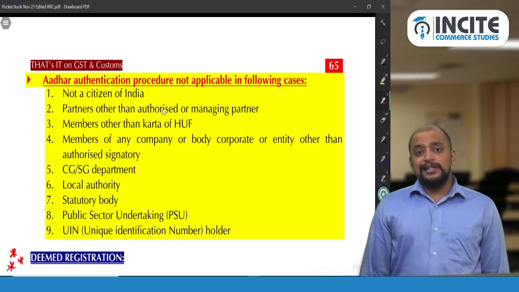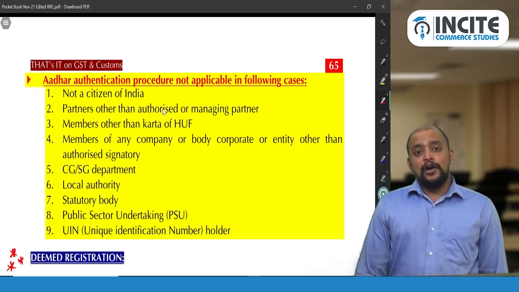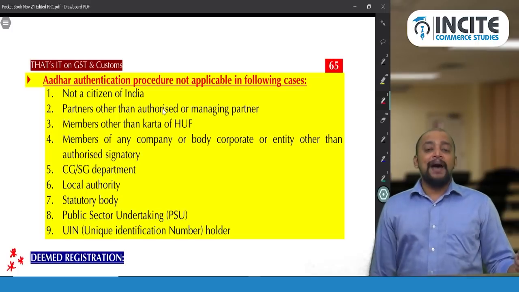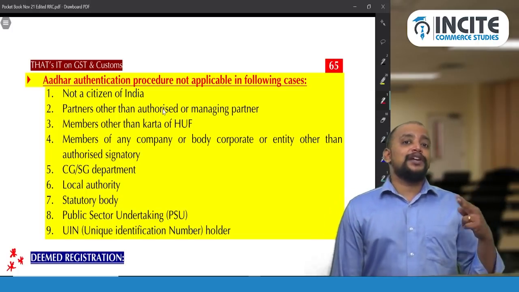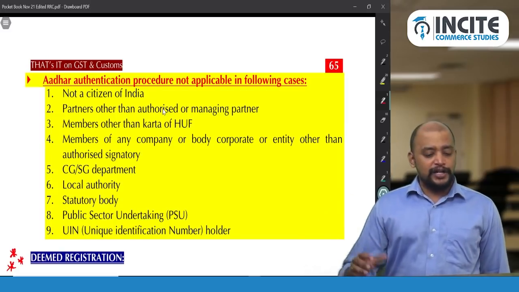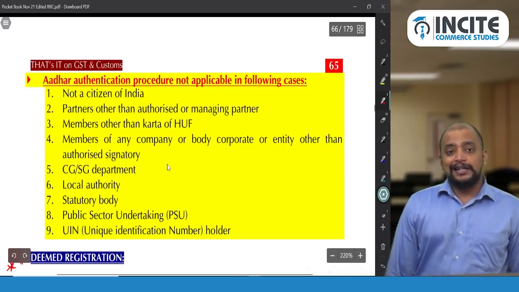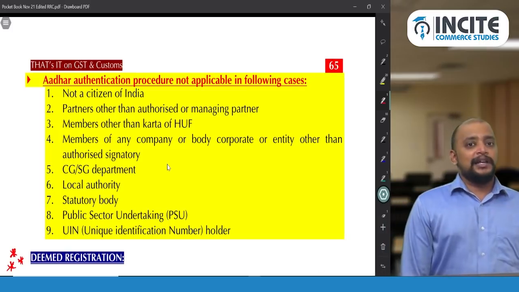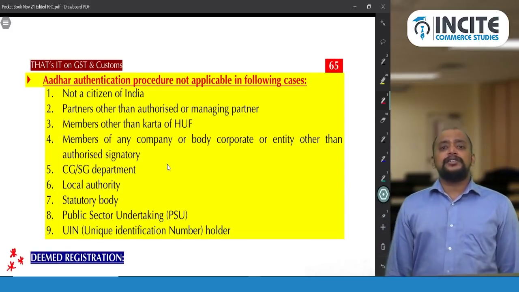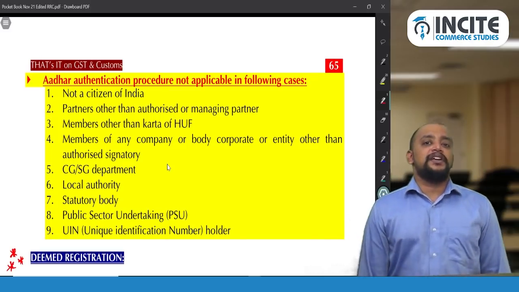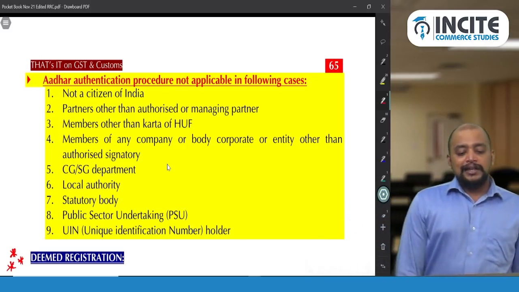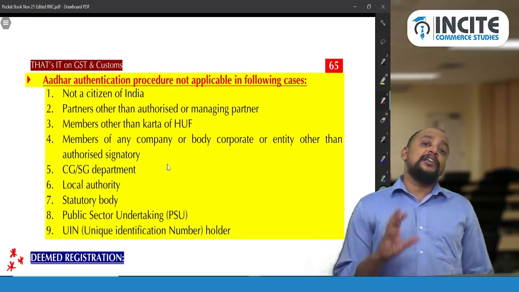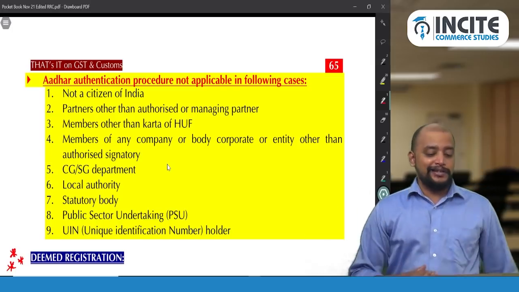Okay. So not a citizen of India, partners other than authorized or managing partner. So what about a partnership firm? The managing partner or authorized partner is required to undergo authentication, but other partners are not required. Members other than Karta of a HUF: only the Karta of a HUF is required to undergo authentication, but other members of the HUF are not required. Why not a citizen of India? When he is not a citizen of India, where will the Aadhaar number come from? That's why. And then members of a company or a body corporate or entity other than authorized signatory. So for a company, only an authorized signatory is required to undergo authentication, others are not required.